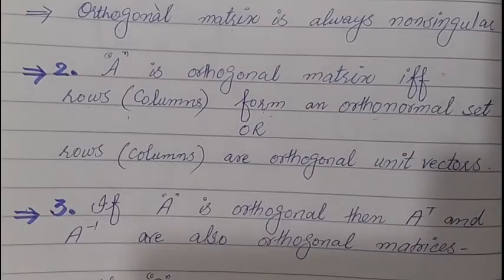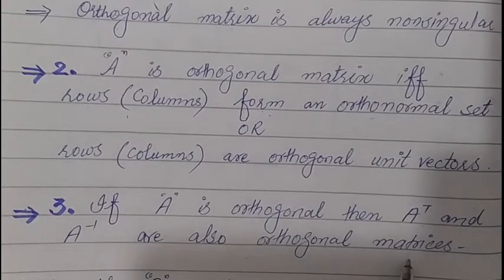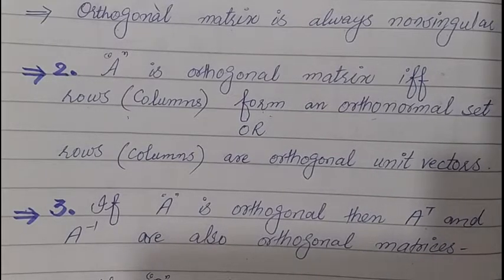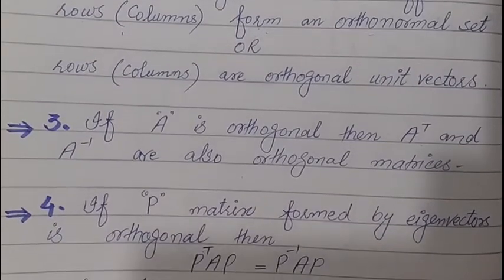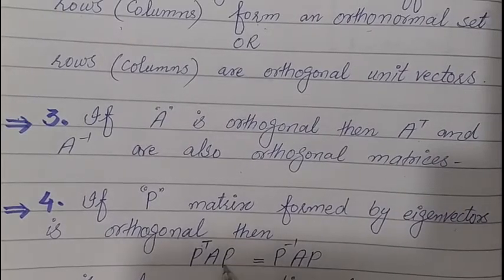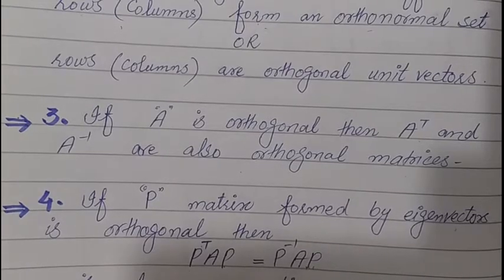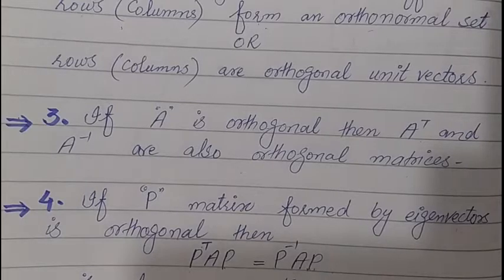The third property is that if A is orthogonal, then its transpose and inverse are also orthogonal. And if a matrix A is given and we find a matrix P formed by its eigenvectors, and this P is orthogonal, then P transpose AP or P inverse AP both are the same, and the answer will always be a diagonal matrix.